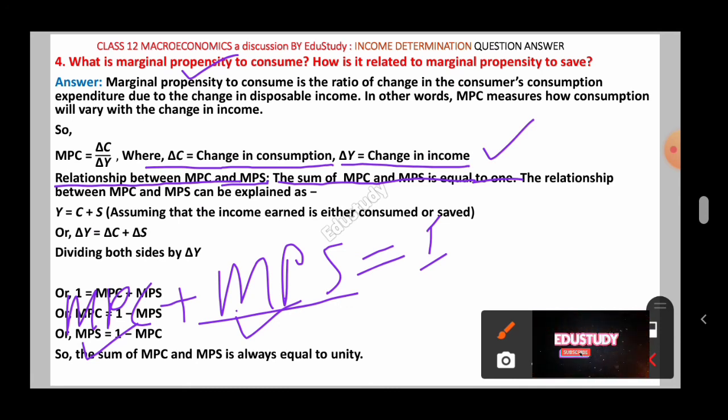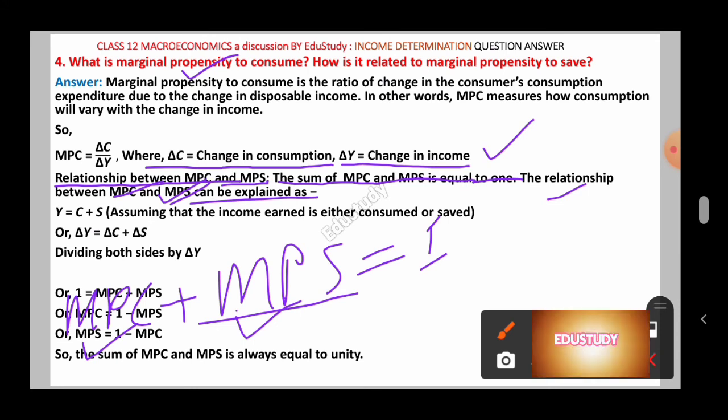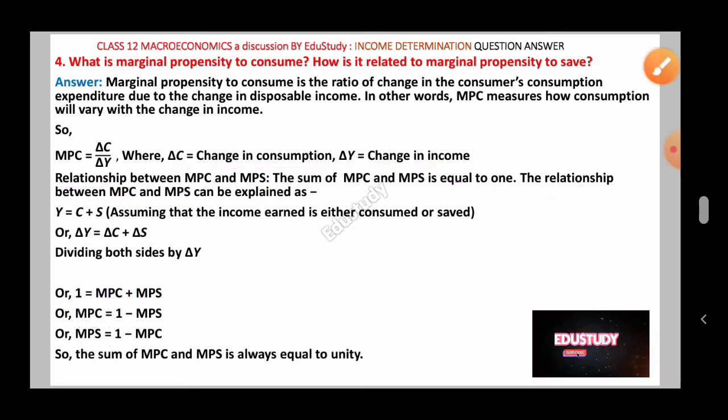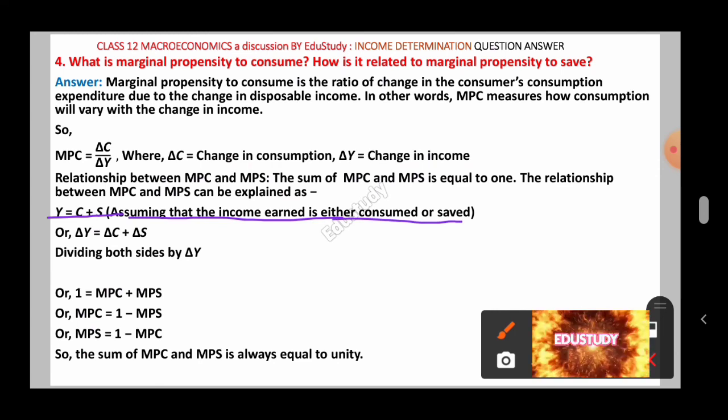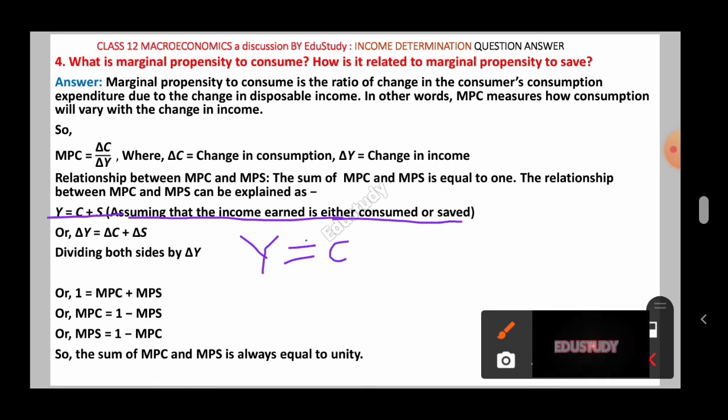This is important. The relationship between MPC and MPS can be explained like this. Y equals C plus S, assuming that the income earned is either consumed or saved. So income Y equals consumption plus savings.